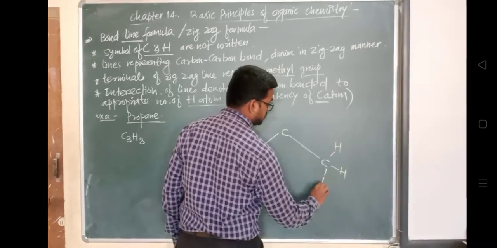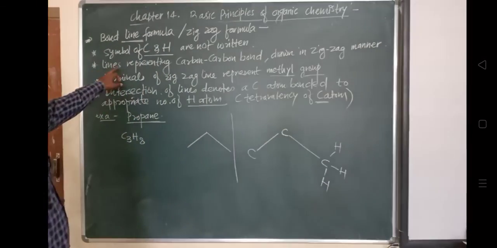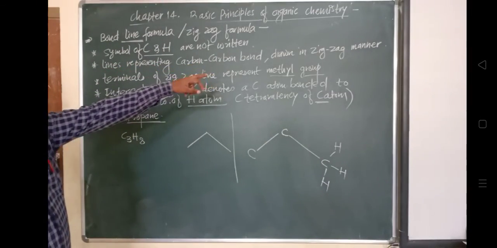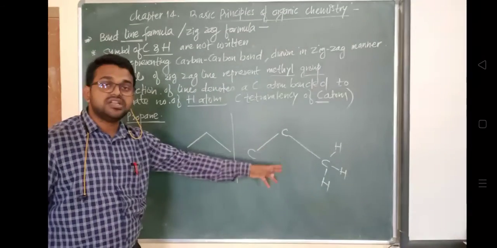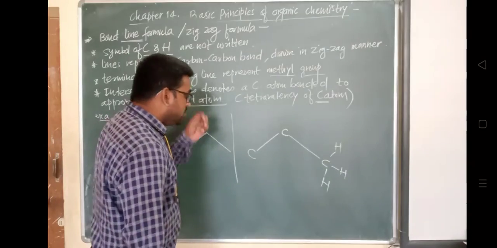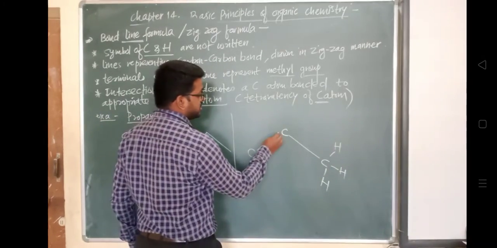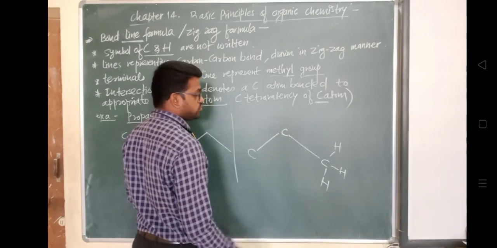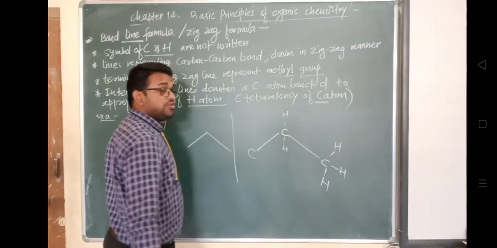So the lines representing carbon-carbon bonds are drawn in a zigzag manner, and the terminals of the zigzag line represent a methyl group, okay. So in this way this is a CH3, okay. So right now look here, 1, 2 वैलेंस इलेक्ट्रॉन्स दो यहाँ पे ऑक्यूपाई हो गए, एक यहाँ पे आएगा हाइड्रोजन, एक दूसरा यहाँ पे आएगा सपोज, ओके। For this, one hydrogen, another hydrogen and the third hydrogen.